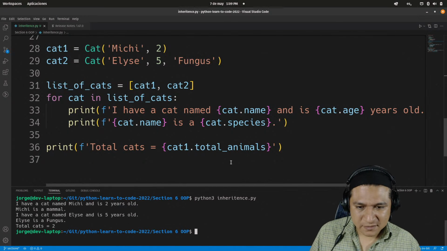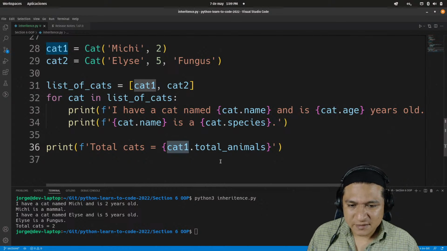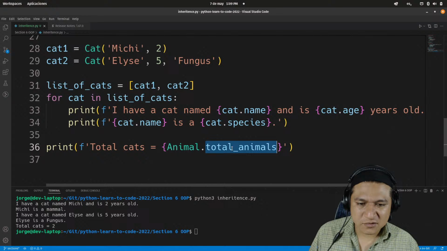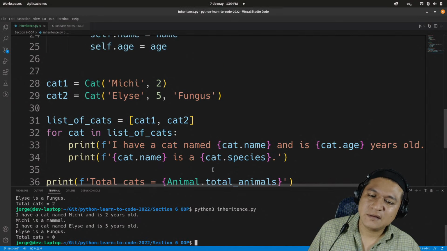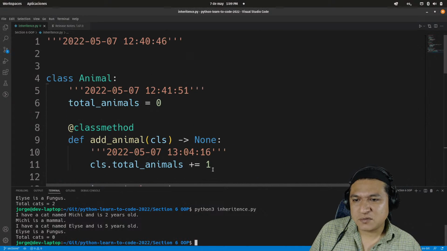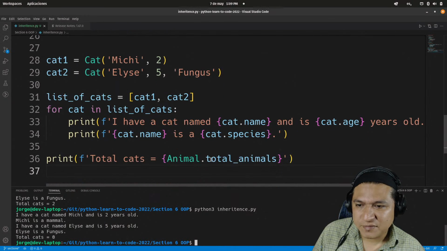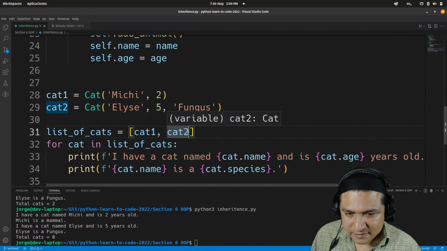Oh, wait. I'm printing a cat over here. It doesn't matter, really. I could do the animal, total animals print, and it's going to be the same thing, isn't it? No, it's not. Why not? Animal. And I'm trying to print total animals equals 0. Okay. But if I create cat1, cat2, what if I keep adding?